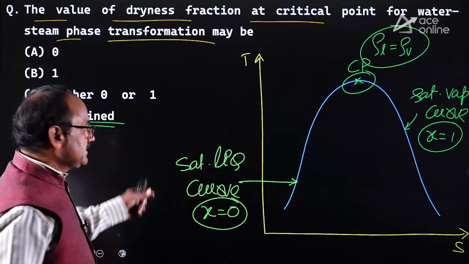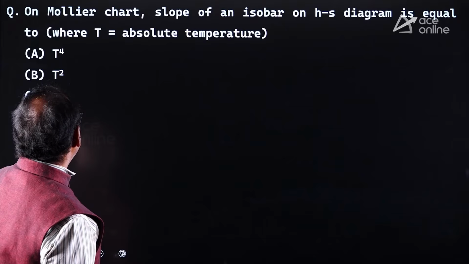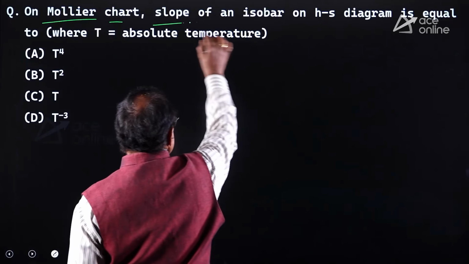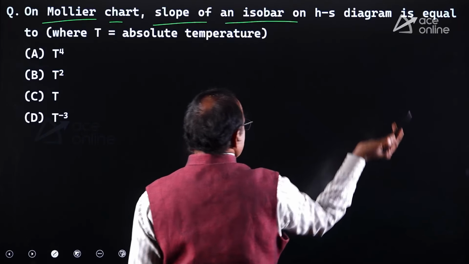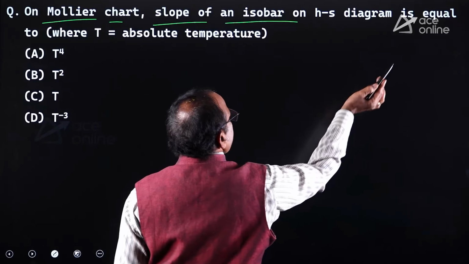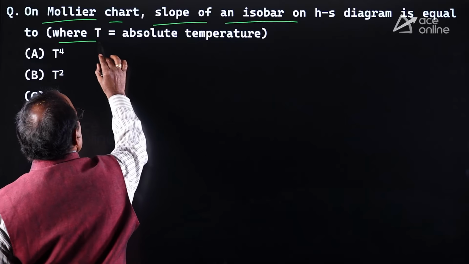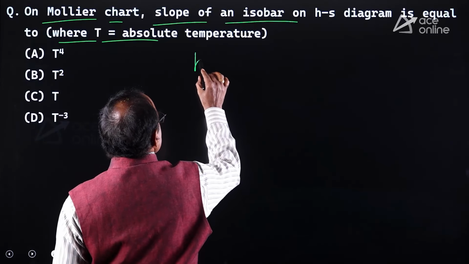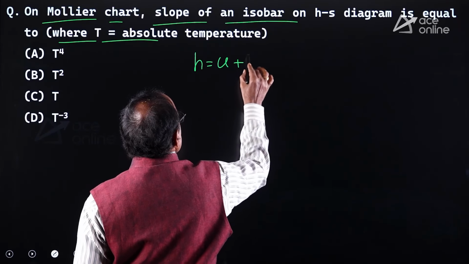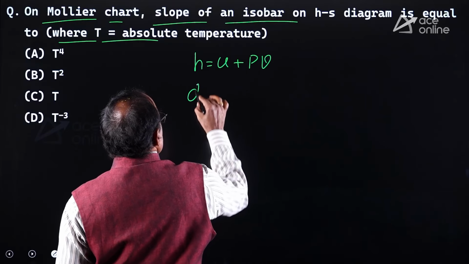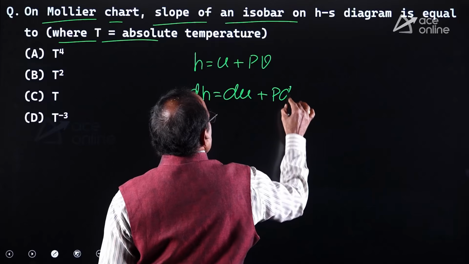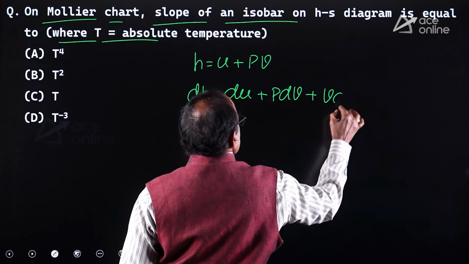Okay, understood? Similarly, look at the other one. It is asking: on the Mollier chart, the slope of an isobar, meaning a constant pressure line on the HS diagram, is equal to what, where T is the absolute temperature. As you know, enthalpy H equals U plus PV. dH equals dU plus PdV plus VdP.